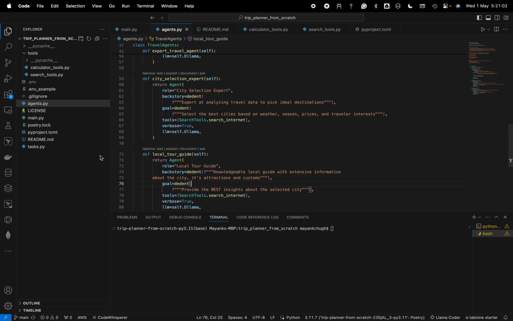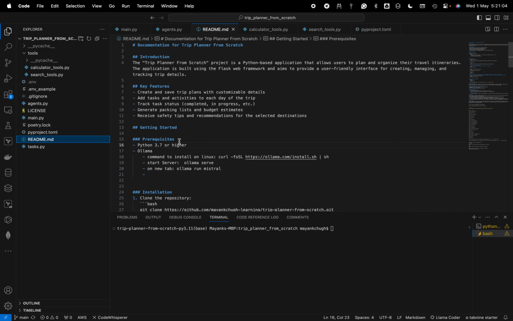I have written all these steps in the readme file. You can take it and use it. So first, you should have Python 3.7 or higher. Better if you have 3.10, I think better if you have 3.10 and above.